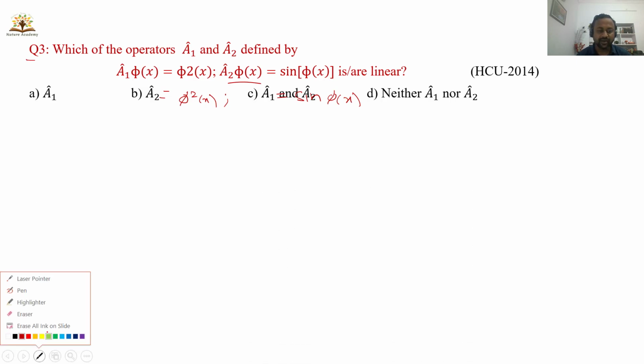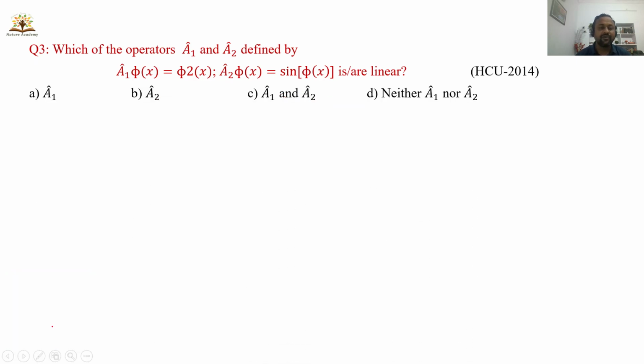So in the beginning of the class, I gave examples for non-linear operators. What are the examples for non-linear operators? First one is square root, a non-linear operator. Square is a non-linear operator. Logarithm function is a non-linear operator. And trigonometric functions like sin x, cos x, tan x, all these are non-linear operators.